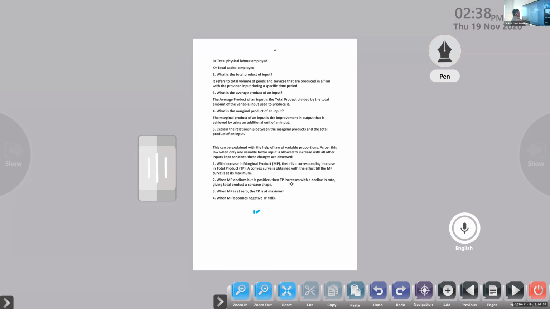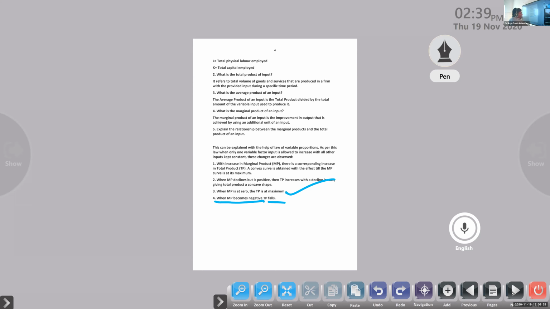Okay. Next one, when MP declines but is positive, then TP, total product, increases at a declining rate, giving the total product a concave shape. Check there, a concave shape will be there. When MP is zero, TP is at maximum. When MP becomes negative, that time TP, total product, will fall.